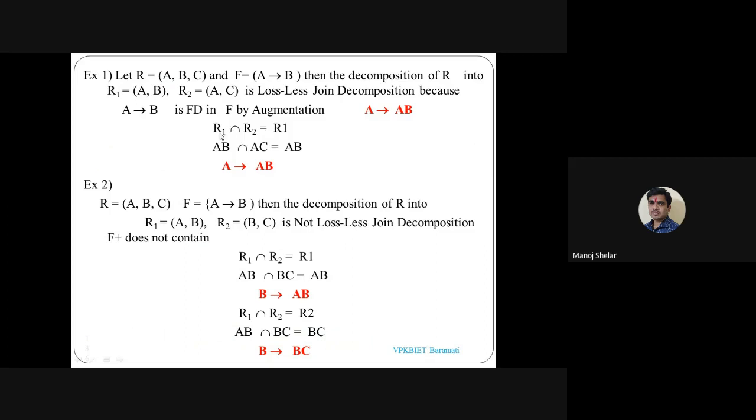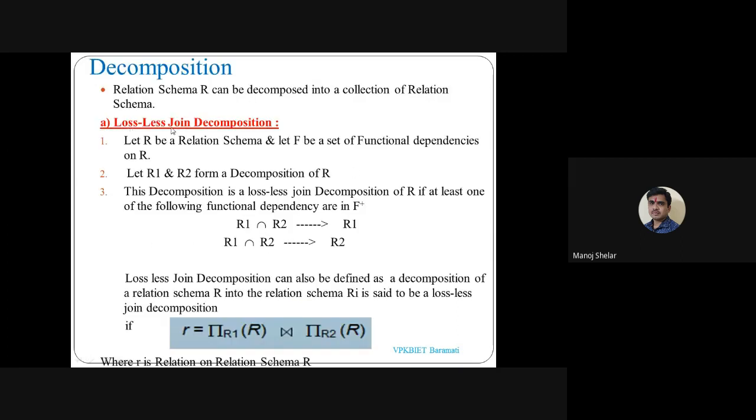Using R1 intersection R2: R1 has attributes AB, R2 has attributes AC, and the intersection is A. So A implies AB, and this matches. So this is a lossless join decomposition.